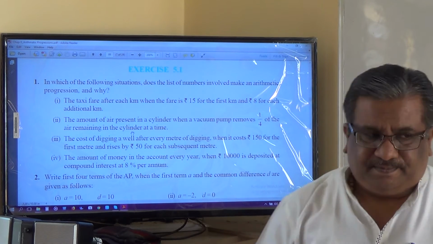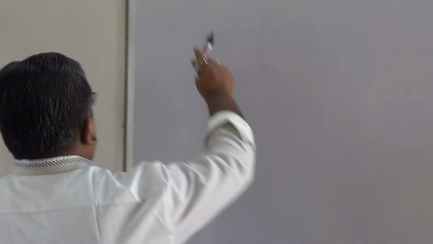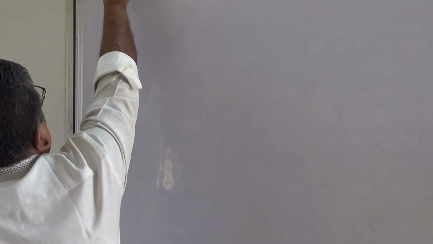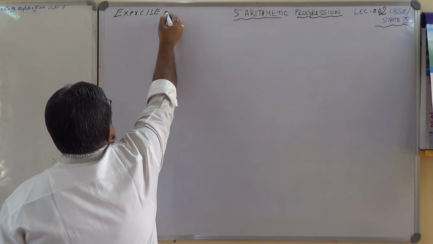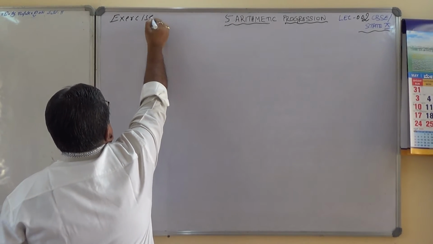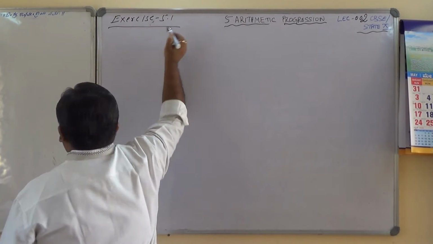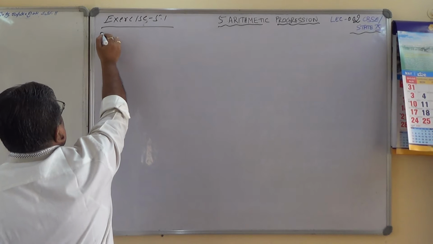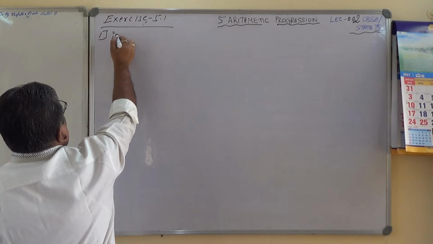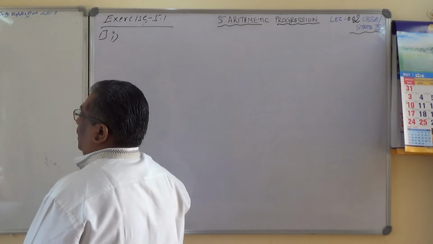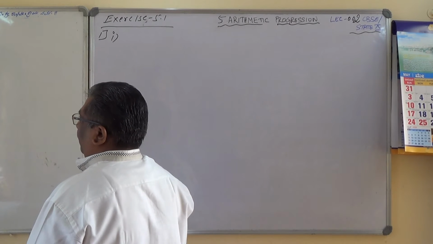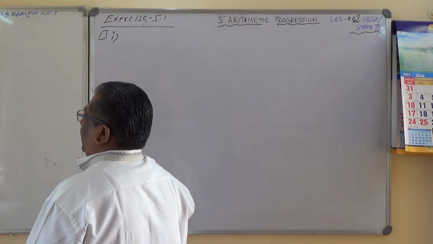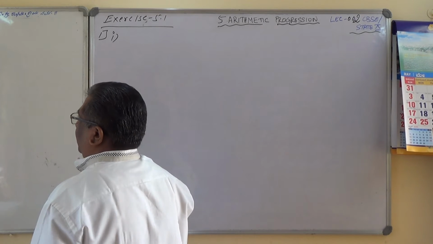Let us solve the first one. Exercise 5.1, the first one. So here, taxi fare after each kilometer, when the fare is rupees 15 for the first kilometer and rupees 8 for each additional kilometer.